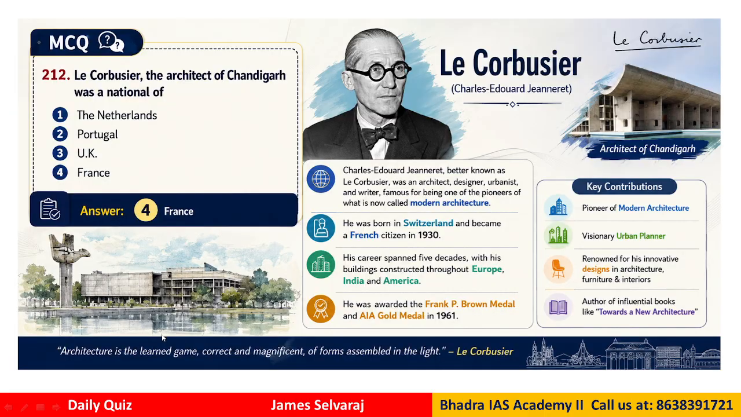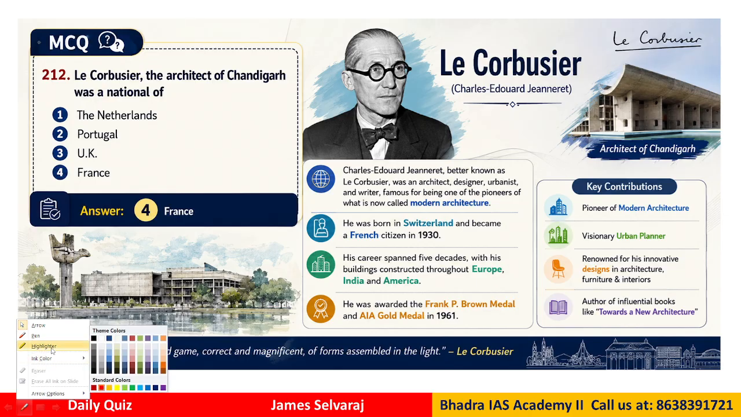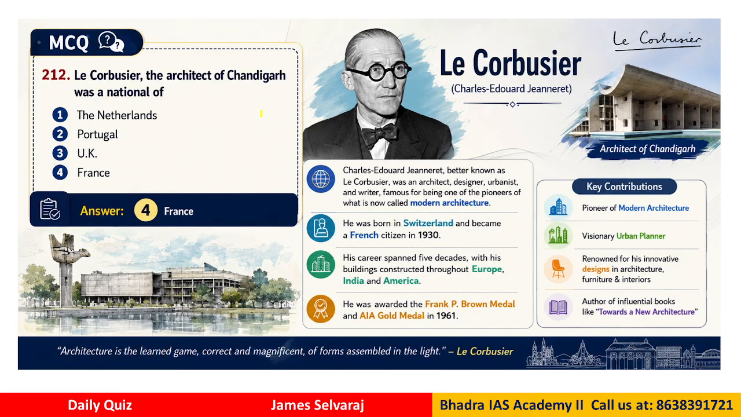Okay. Question number 212. Le Corbusier, the architect of Chandigarh city, was a national of which country? If you look at Chandigarh city, it is in a way designed like a human being setup, like we have the heart, the lung, or the brain, etc. So a similar kind of framework he has designed the city. Therefore, the Chandigarh architect is very popular, right? So which nationality is he? We have options Netherlands, Portugal, UK, France. So the correct answer would be option 4, that is France. He is basically a French citizen.